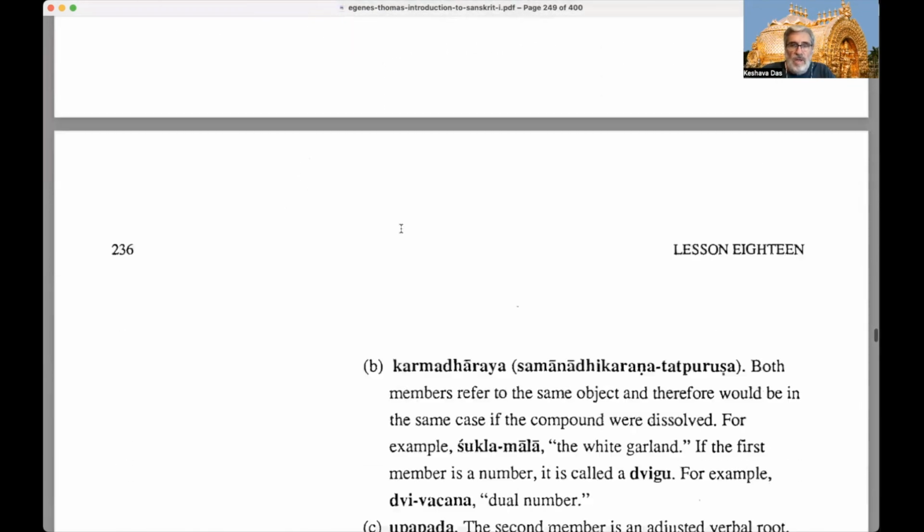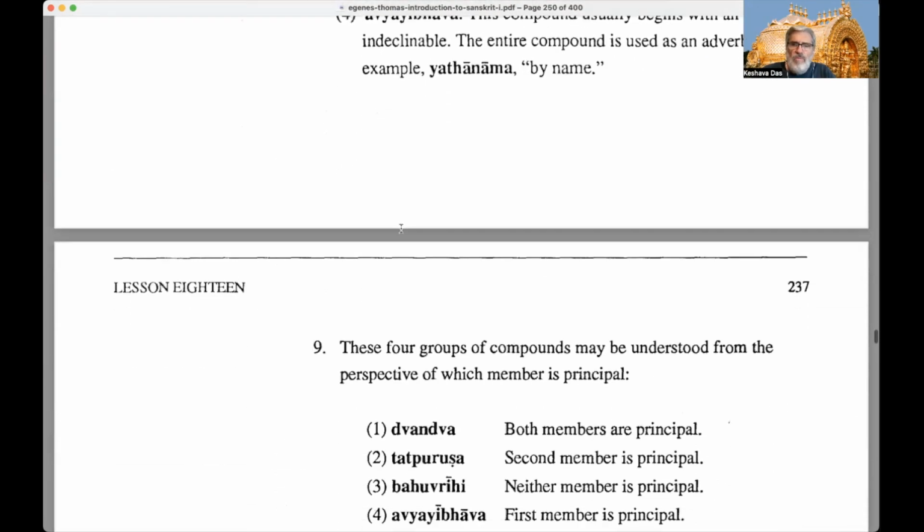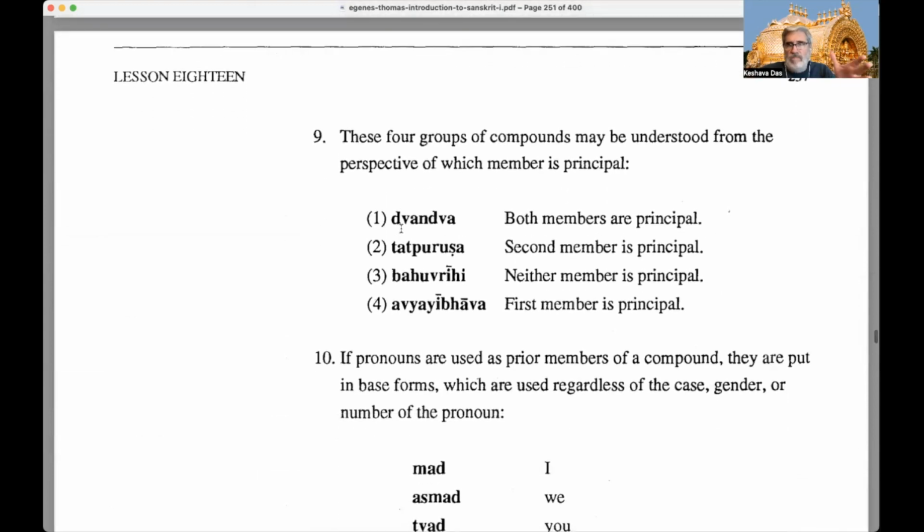All of them are equally principal, right? So these are the four basic types. Oh, he's going to explain it here. So these four groups of compounds may be understood from the perspective of which member is principal. A dvandva, both members are principal. Tatpurusha, the second member is principal. Bahuvrihi, neither member is principal; the principal member is outside the compound. Avyayi bhava, the first member is principal, and it's an indeclinable.